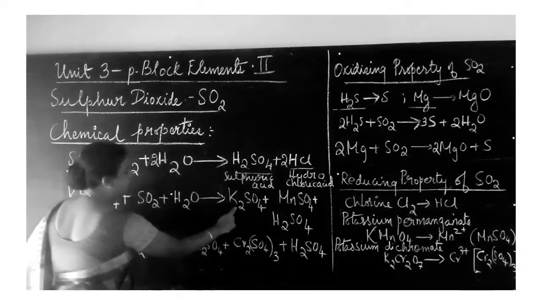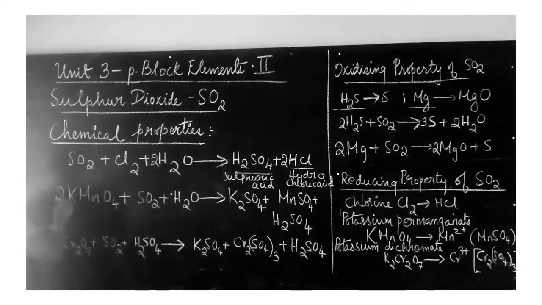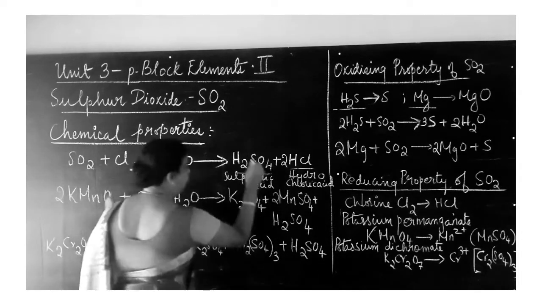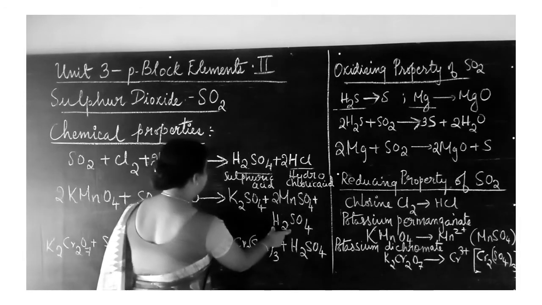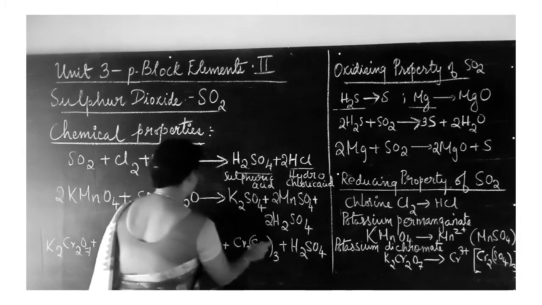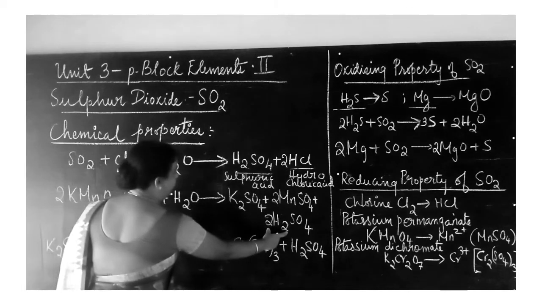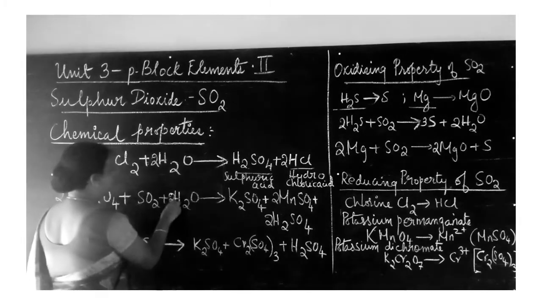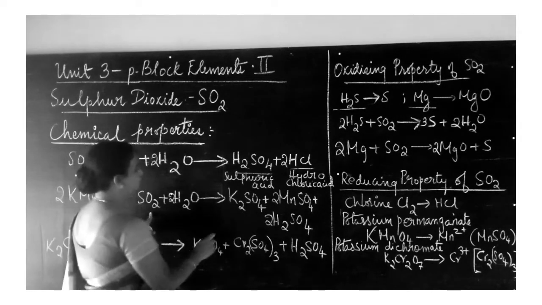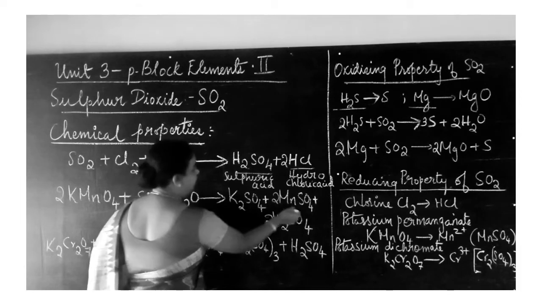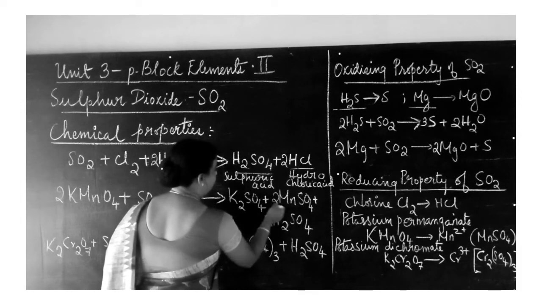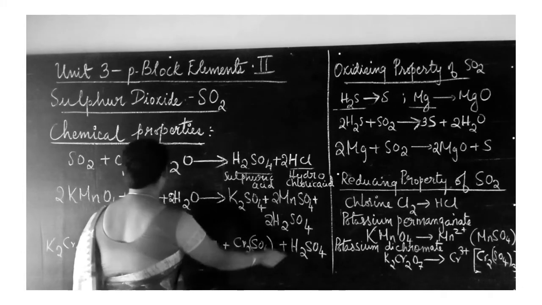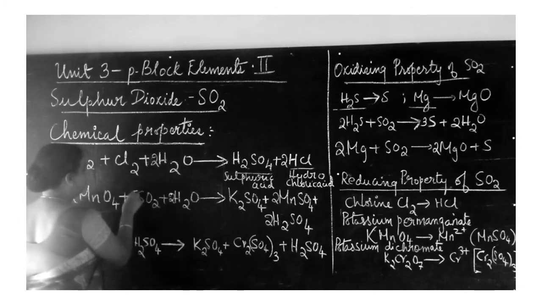Here 2 potassium, whereas only 1 potassium, so to balance I put here 2. Now here it is 2 manganese, whereas only 1 manganese, so to balance I put 2 there. Now to balance the hydrogen, I just put here 2. So here it becomes 4 hydrogen, whereas here only 2 hydrogen, so I put here 2. So hydrogen is balanced. Now let us look at the sulfur here. 1 sulfur and 2 sulfur, so 3 plus 2, 5 sulfur. So sulfur is 5 on the right hand side. Here only 1, so 5 sulfur.